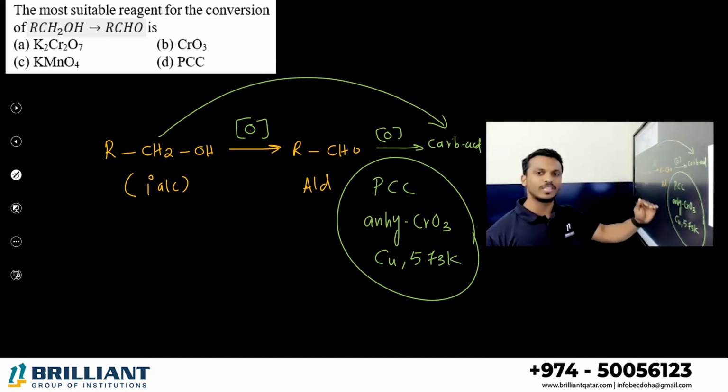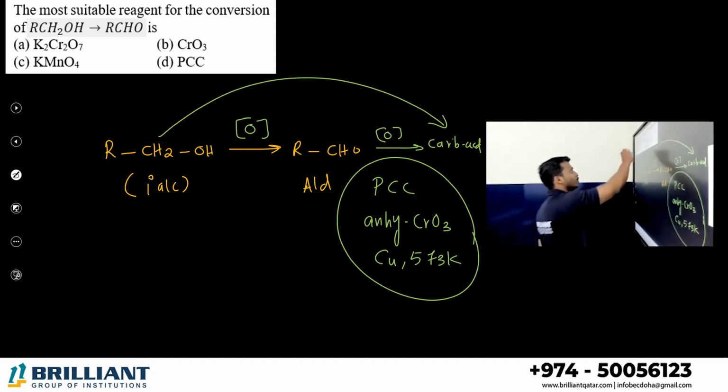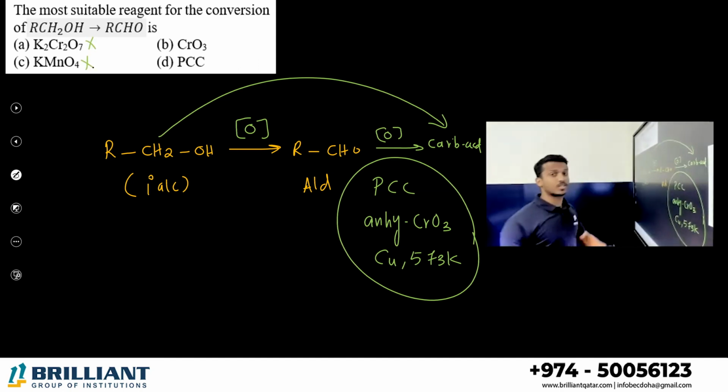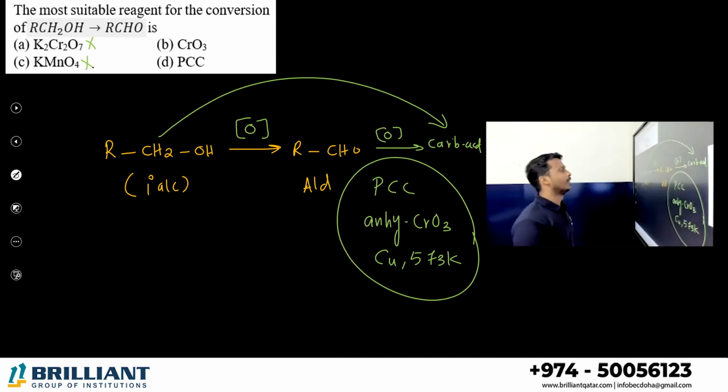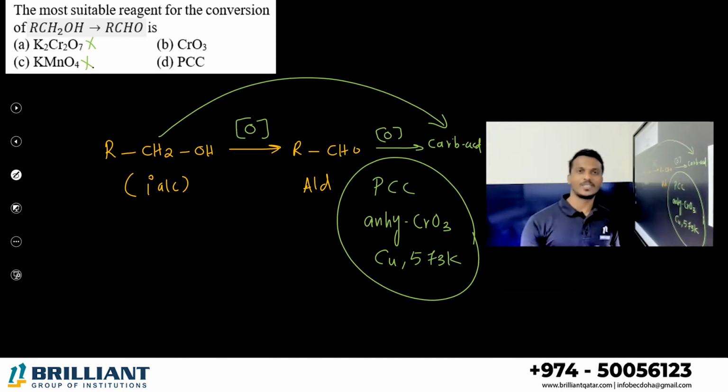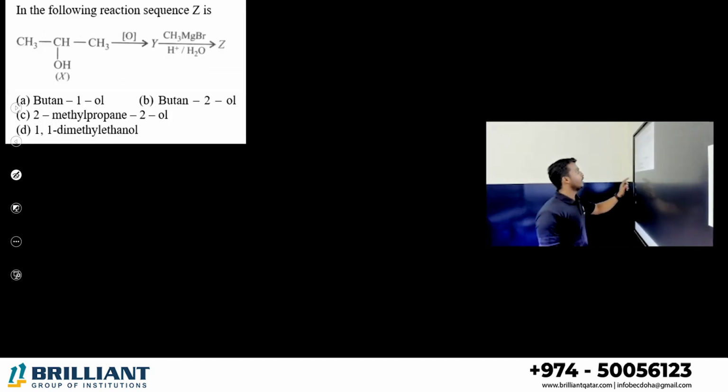K2Cr2O7 and KMnO4 are strong oxidizing agents. Don't use them because they will give you acid directly. CrO3 fine, PCC fine. The best reagent to convert a primary alcohol into aldehyde is PCC, pyridinium chlorochromate.